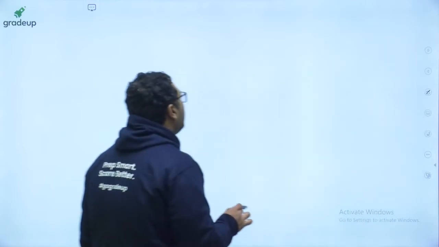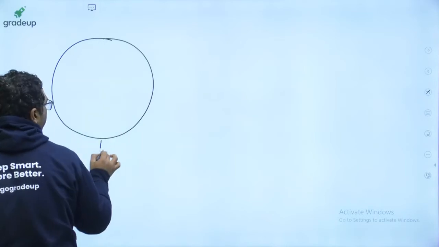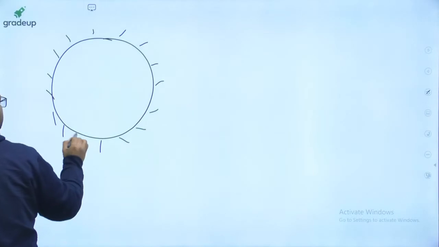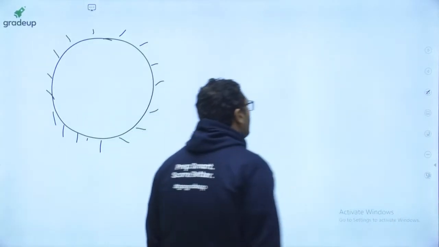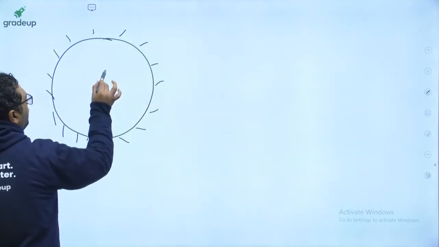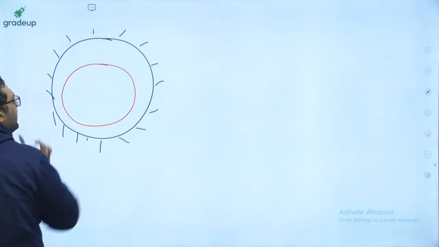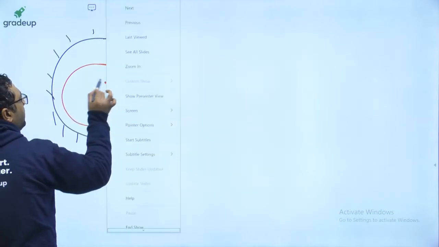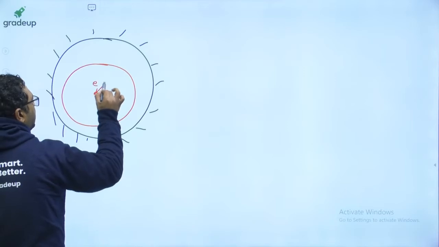So dear, let us say we are having a bearing like this. And now for this bearing, I am saying that we are going to have a journal bearing with hydrodynamic lubrication. You can see, obviously this will be the center of journal, and this will be the center of bearing. So the gap between these two centers is said to be eccentricity.